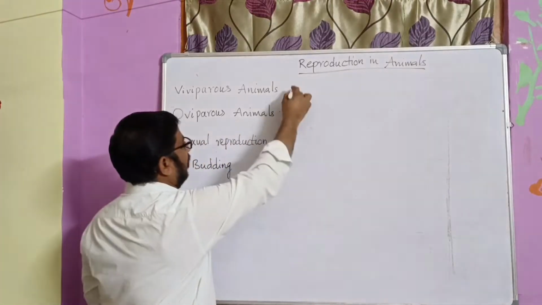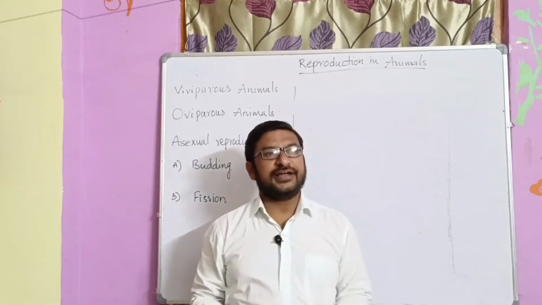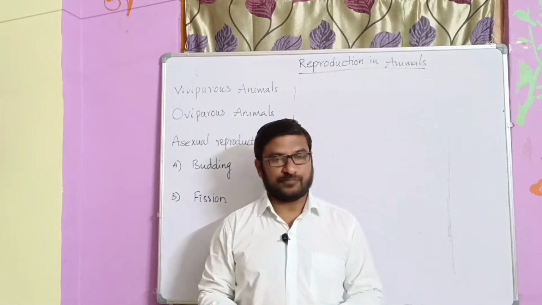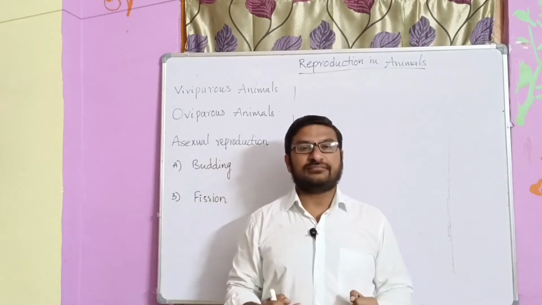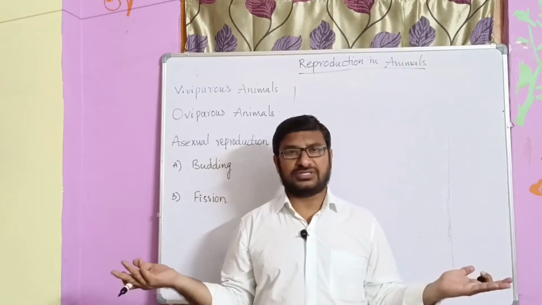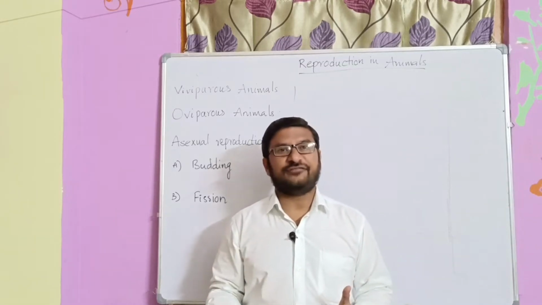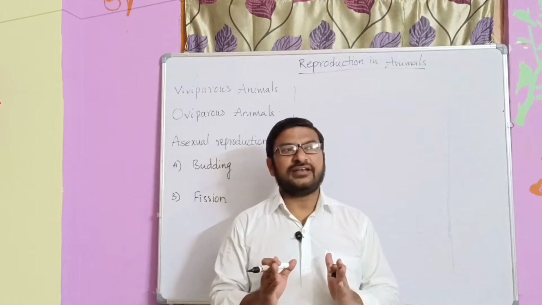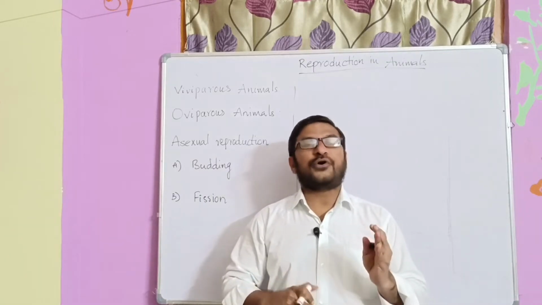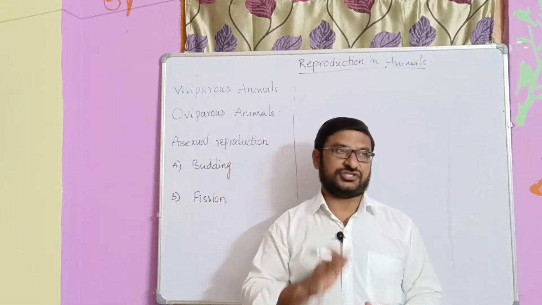Reproduction. First of all, we shall discuss what reproduction is. Reproduction is nothing but producing young generations. It means an organism produces its offspring by various modes. Whatever the mode it follows, the young one is generated from this process. So we can define reproduction as the production of offspring from the parents.